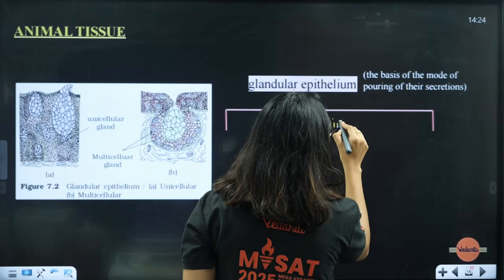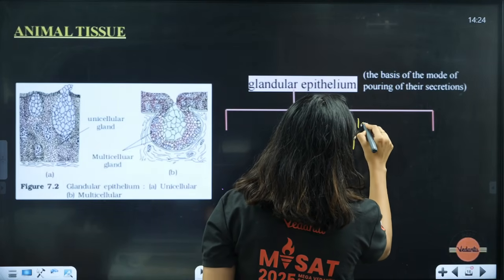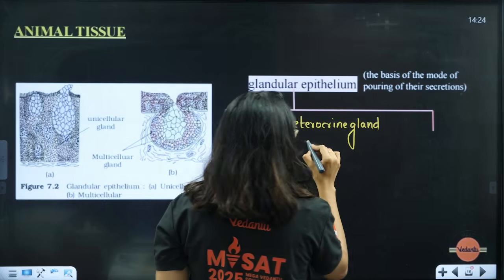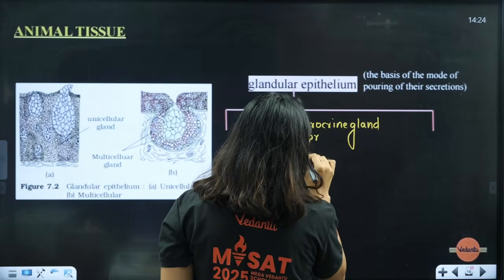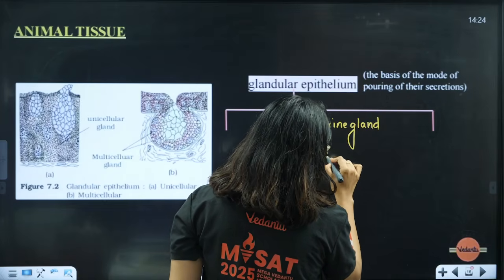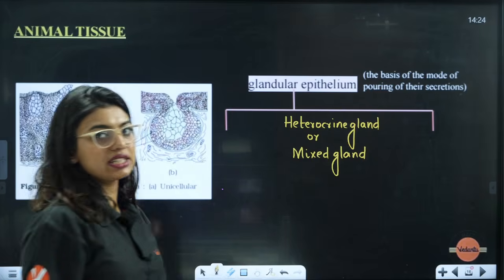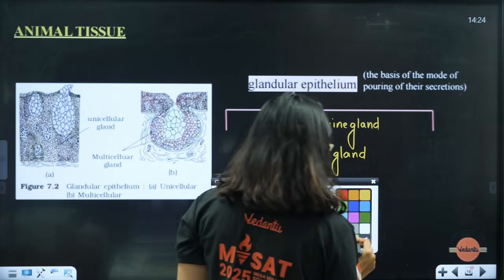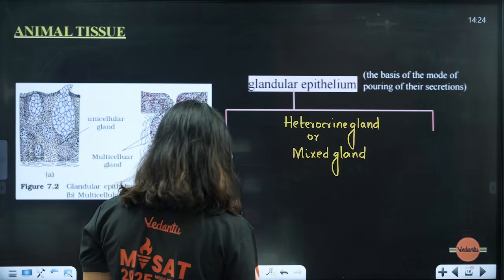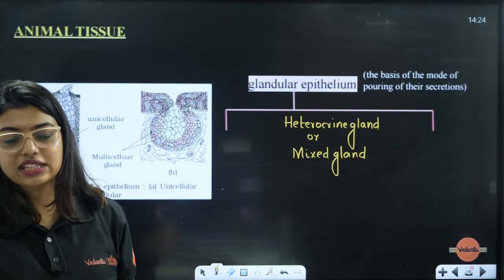We can also call this heterocrine gland a mixed gland. Mixed gland means both endocrine and exocrine activity will be there. So students, look here. This is your pancreas. Pancreas is one of the examples for this.